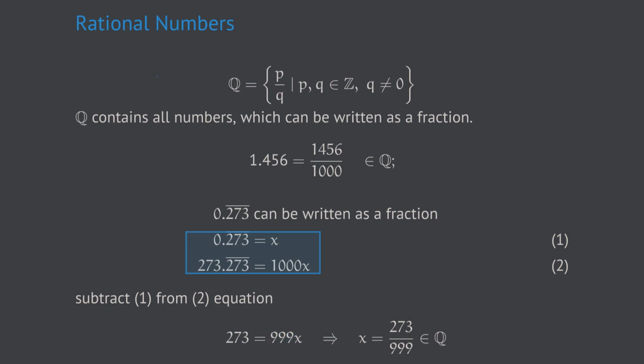So this subtraction operation leaves us with the equation 273 equals 999x.